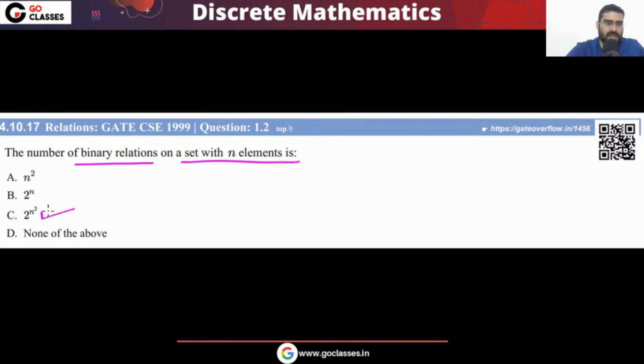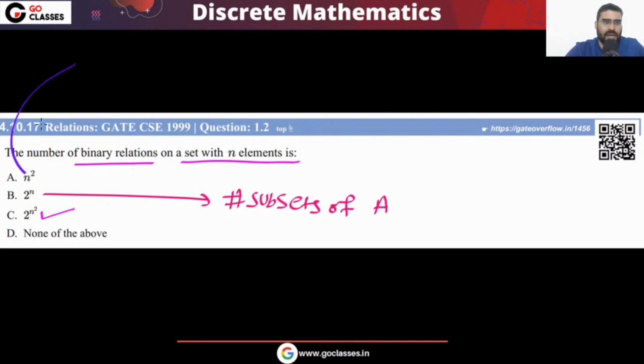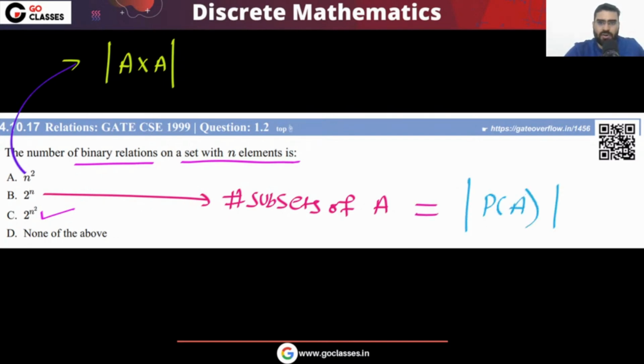Very easily. So what is this? This is the number of subsets of A. How many subsets of A? That will be 2 power n. And what is this one? This is the cardinality of A cross A, this option A. So option A is the cardinality of A cross A, and option B is the number of subsets of A. So I can also say that this is the cardinality of power set of A.